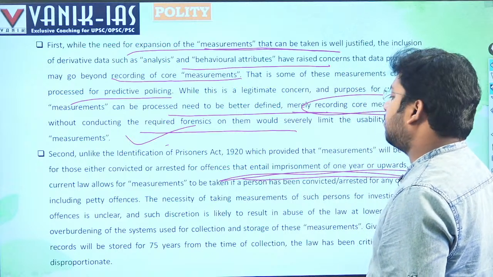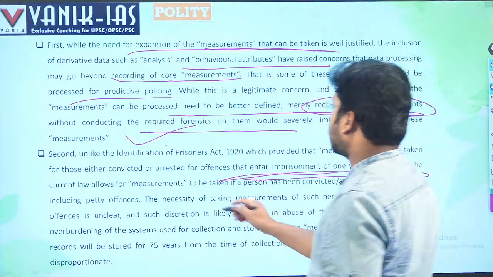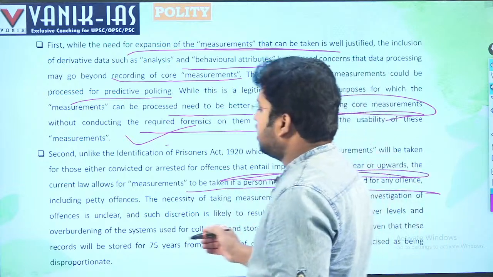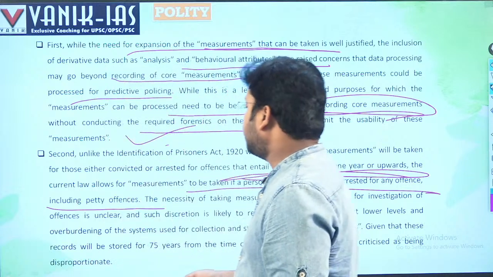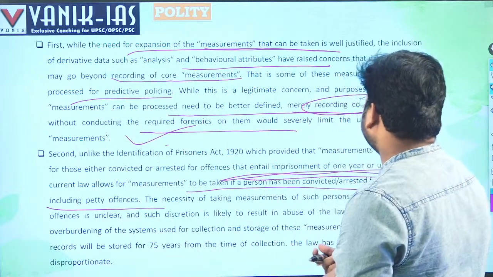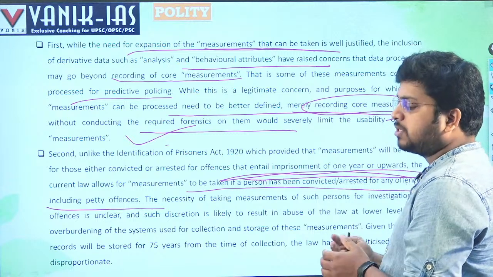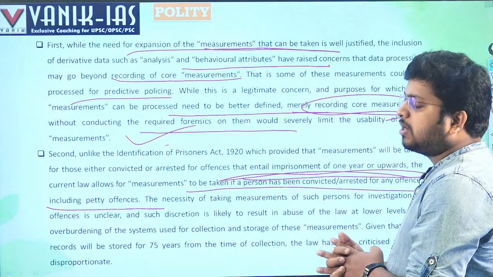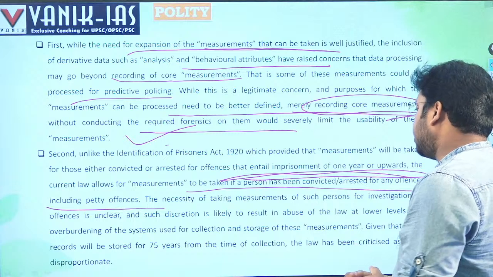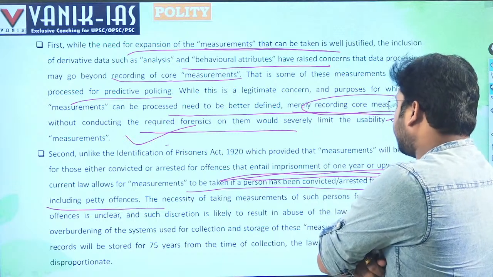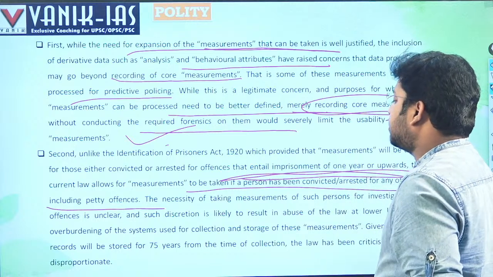Should be for any, including petty offences. The necessity... but under the current law, measurements can be taken for petty offences, right? Even if you commit a single minor offence, measurements can be taken. The necessity of taking measurements of such persons for investigation is unclear. Why is it necessary? If a person is not committing a severe crime, it is a minor crime, why has it become necessary to take the details of that particular person as well? He is not a grave threat to society. The necessity of taking measurements of such a person for an investigation offence is unclear.